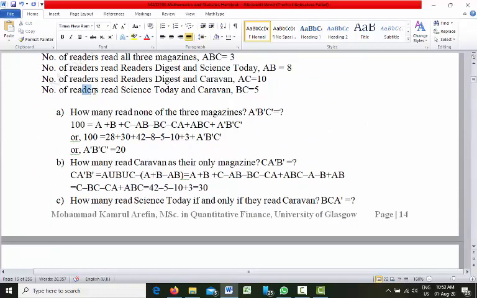Number of readers who read Science Today and Caravan. Science Today is set B and Caravan is C. So B∩C is equal to 5, Science Today and Caravan.